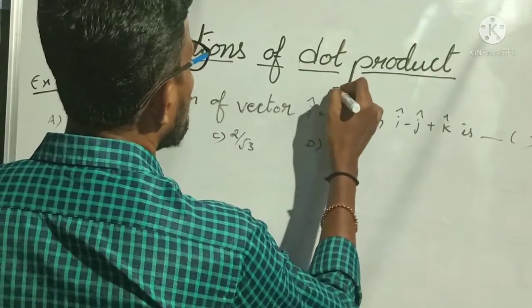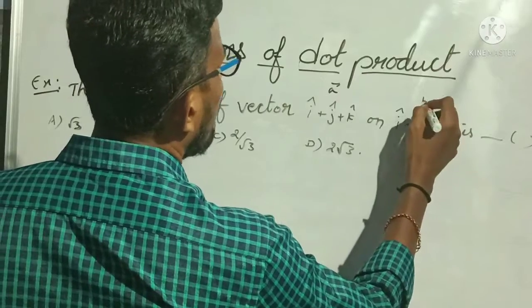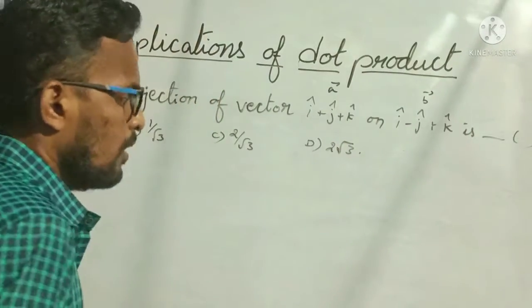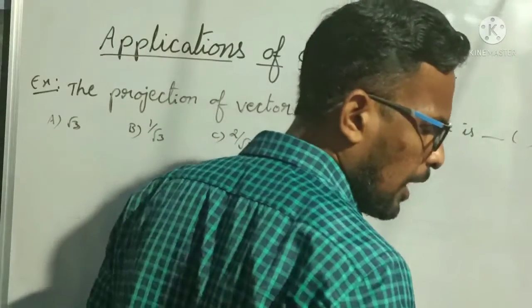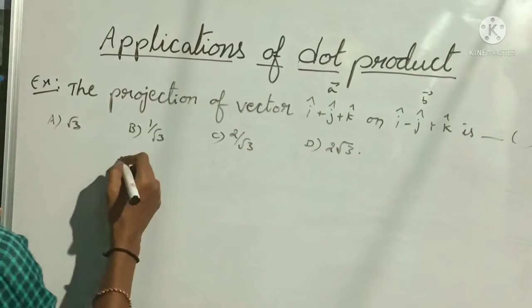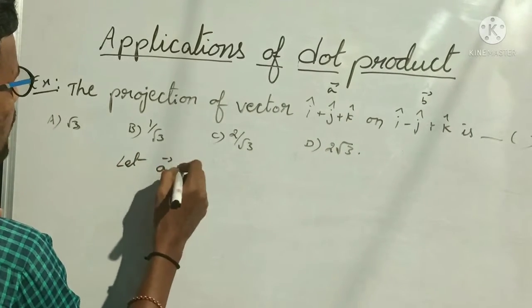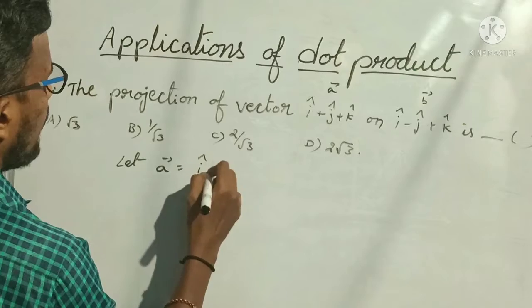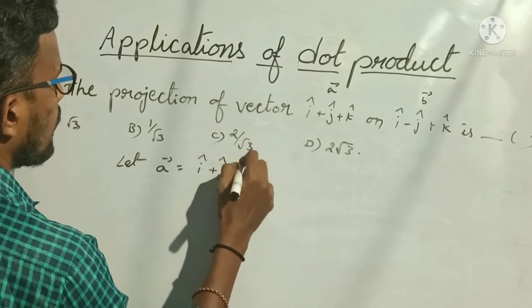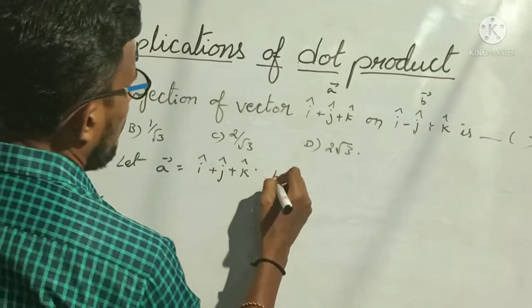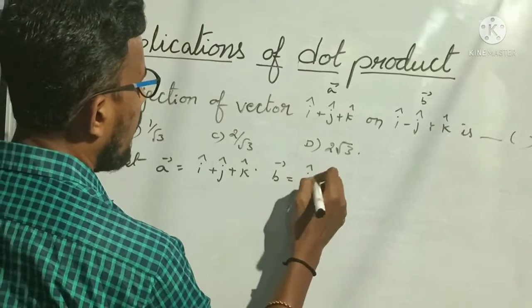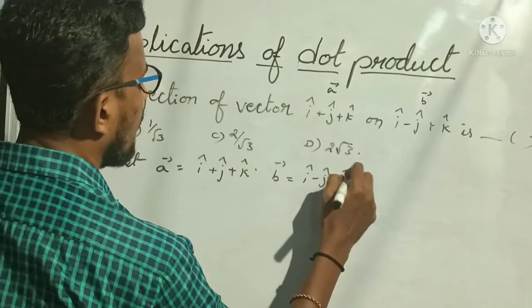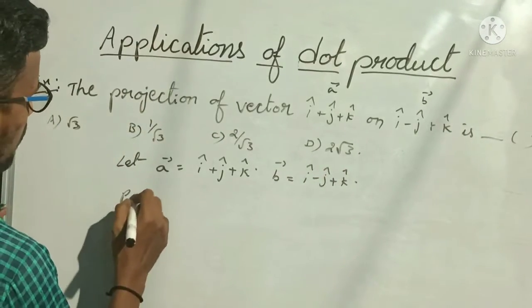Suppose this is my vector A bar and this is my vector B bar. So now I want the projection of A bar on B bar. So let A bar is equal to i cap plus j cap plus k cap, B bar is equal to i cap minus j cap plus k cap. Okay.